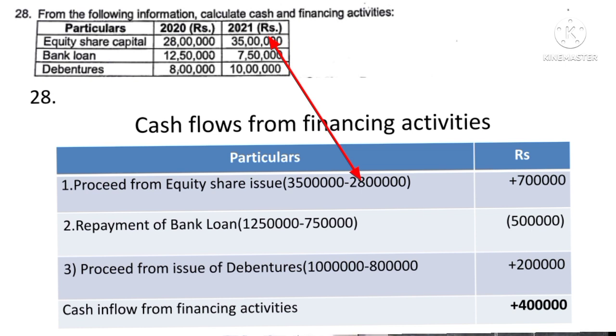Then number two is the bank loan. So earlier it was 12,50,000, now it is 7,50,000, means there is a repayment of the bank loan. So therefore repayment of the bank loan 12,50,000 minus 7,50,000, it comes to 5 lakhs. Then debentures, earlier 8 lakhs, now 10 lakhs are there. It means there is an issue of the debenture. So therefore proceeds from issue of debenture, in bracket 10 lakhs minus 8 lakhs, it comes to 2 lakhs. Then the final amount will be 4 lakh. It is called cash inflow from financing activities. So by this section C is over.